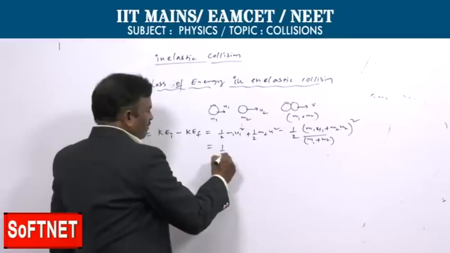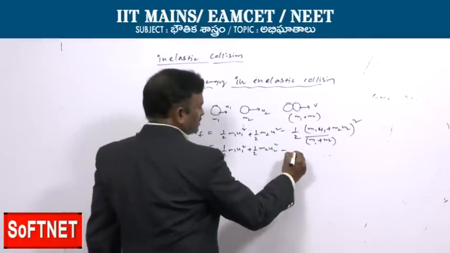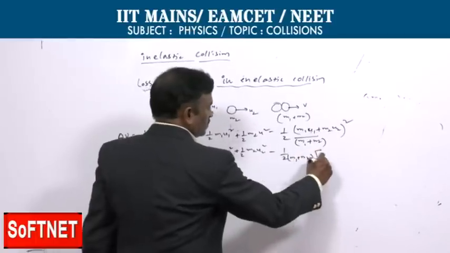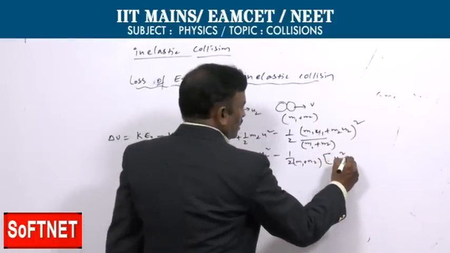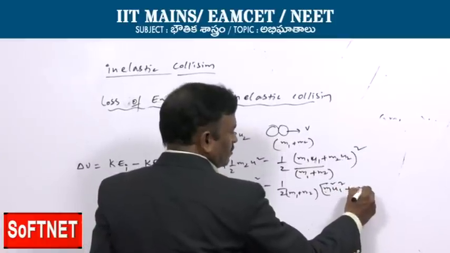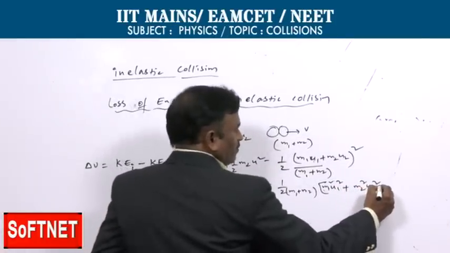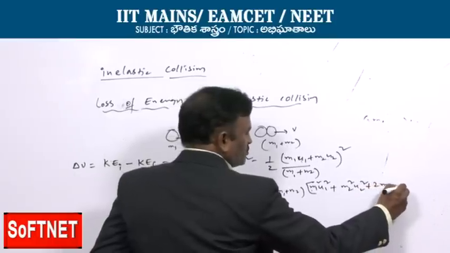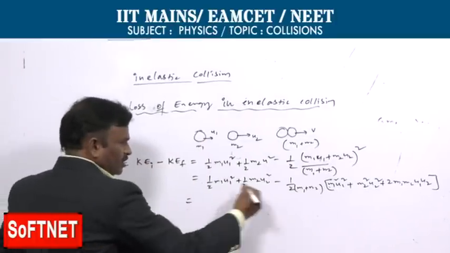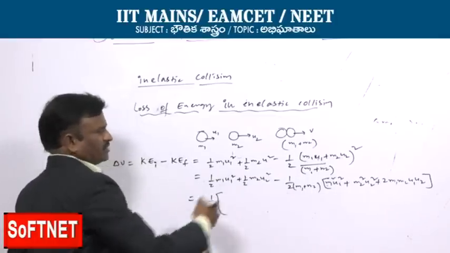Now let us see: half m1 u1 square plus half m2 u2 square minus half into (m1 plus m2) into (m1 square u1 square plus m2 square u2 square plus 2 m1 m2 u1 u2). Let us do cross multiplication with the first term. Half we can take common in either term.